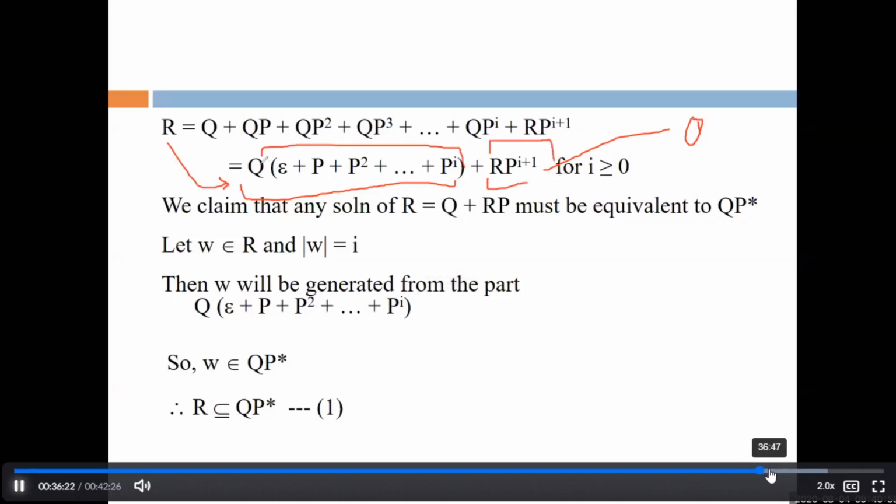I. So either it will belong to this part or it will belong to this part, because in between these two parts there is a plus sign. So that means the W can belong to the first one, or can belong to the second one. But the W cannot belong to the second part, because in this case we will always find a string of length I plus 1. So W cannot be this one.